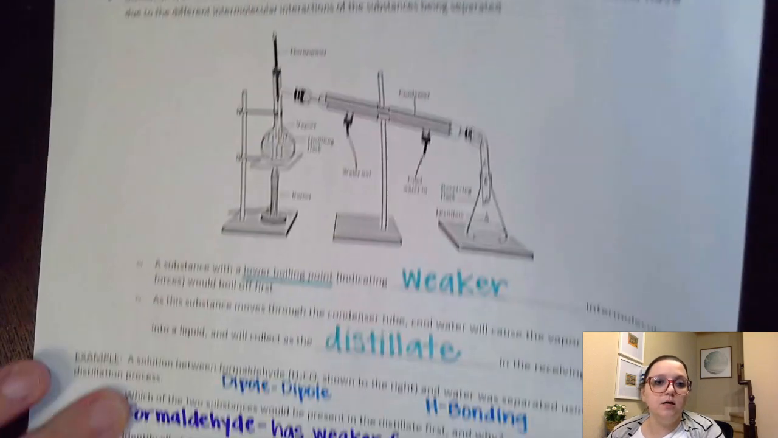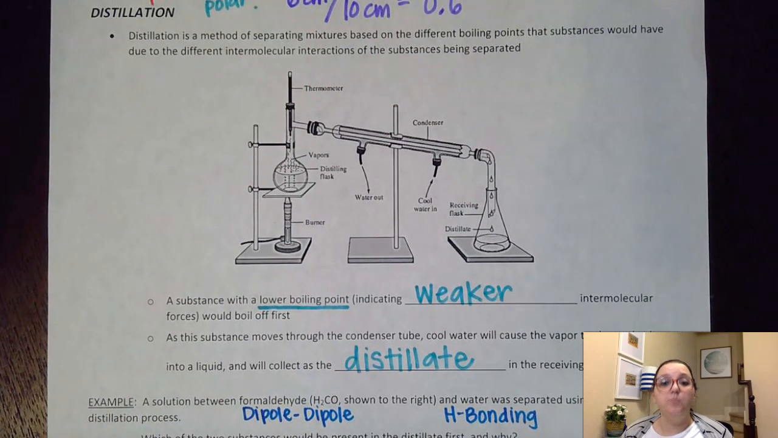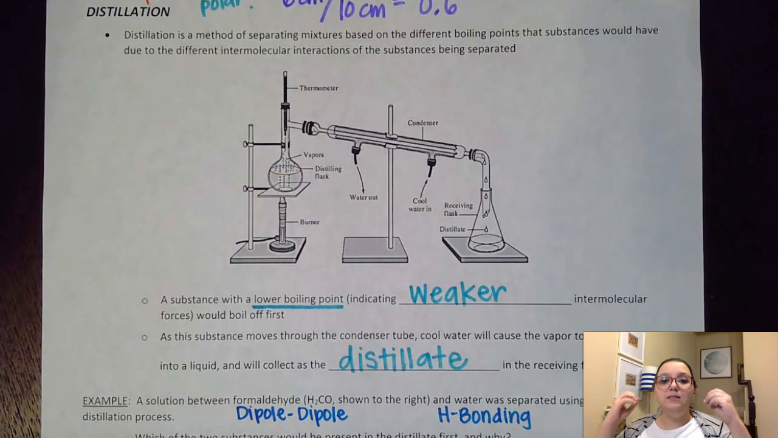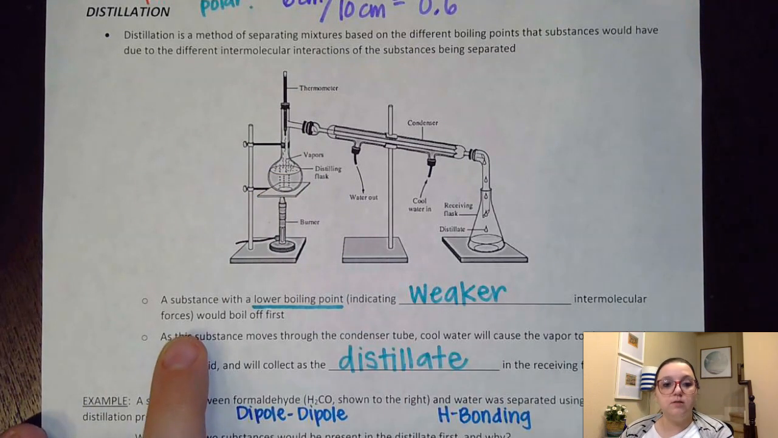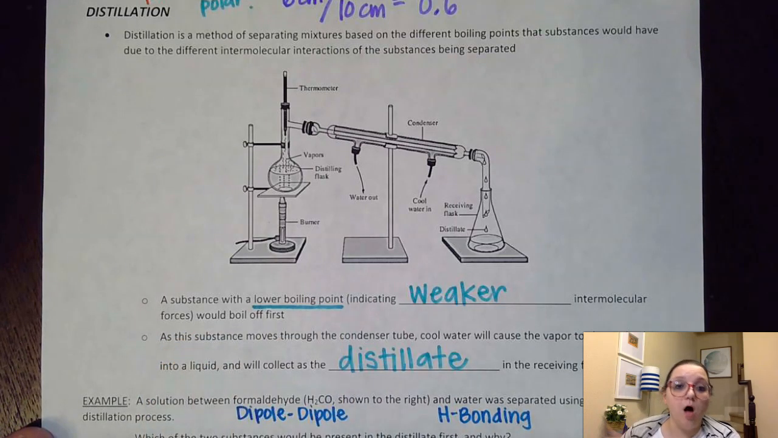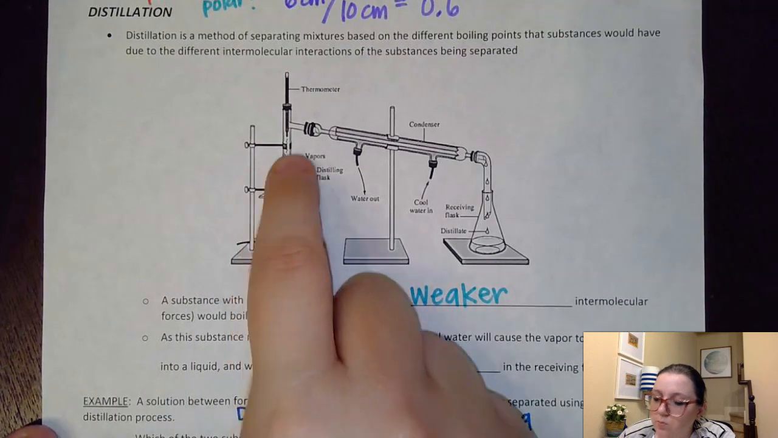All right, last but not least down here, we have distillation. Distillation is a method of separating mixtures based on different boiling points. This is a very controlled setup for evaporation. Basically, I would have down here my solution of 2 different liquids that had different boiling points to them. One of the boiling points would be lower, indicating weaker intermolecular forces. And what would happen is that lower boiling point substance would boil off first. As I heat this up, I would reach that lower boiling point before I reach the higher one, and so that lower boiling point liquid would boil off.